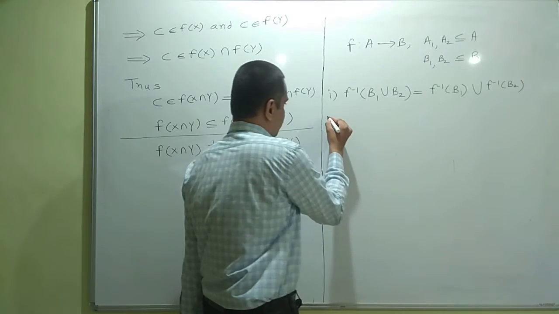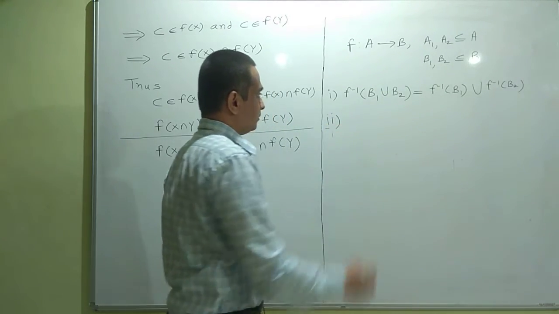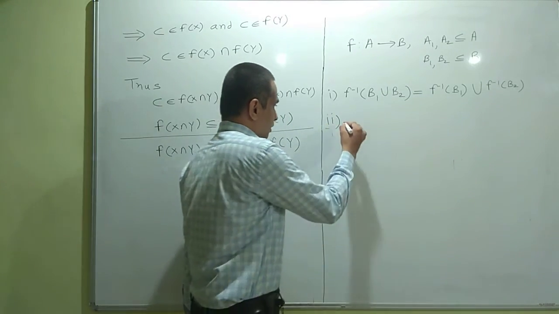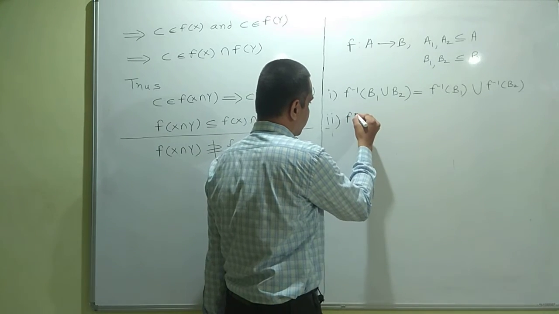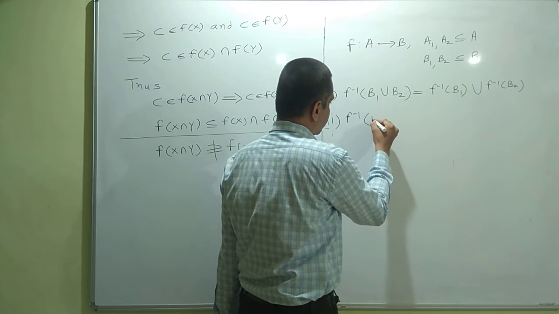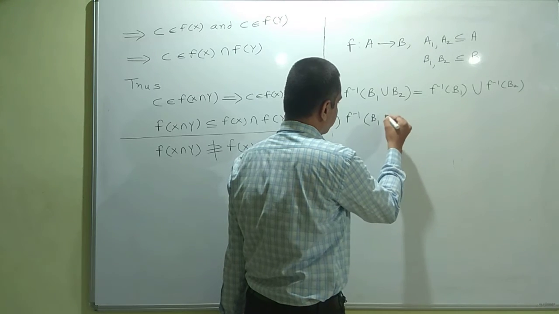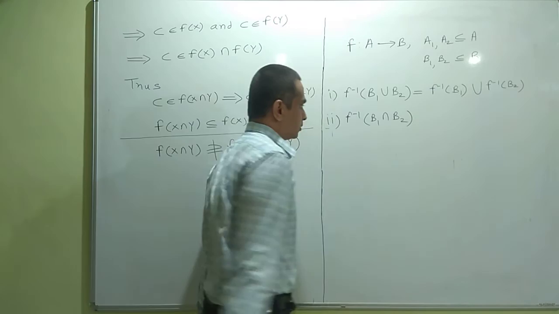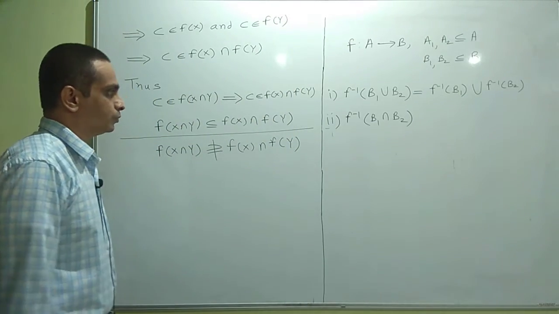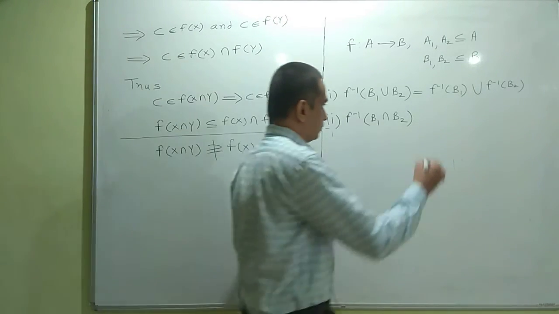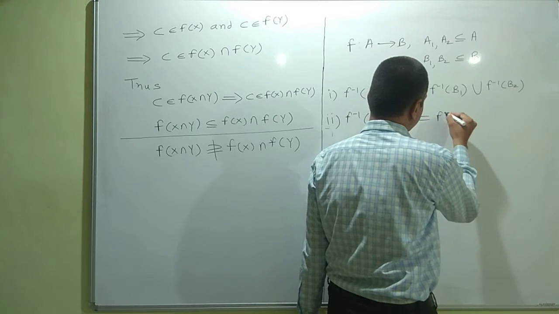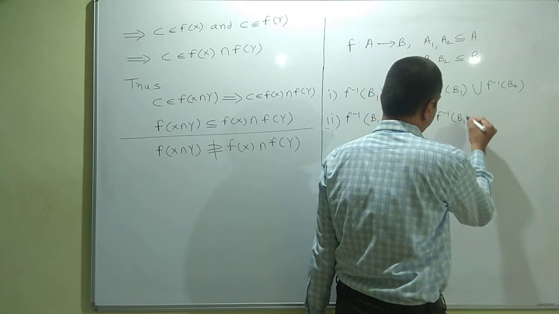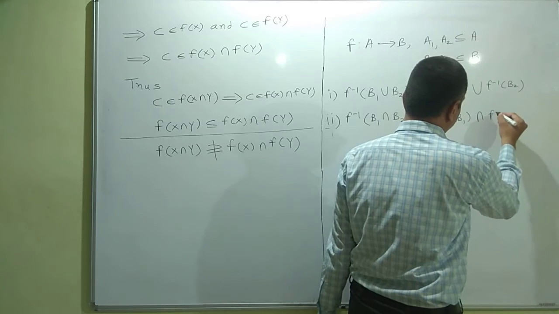Second statement, unlike for regular image, the intersection is preserved under inverse image. So F inverse of B1 intersection B2 is equal to F inverse of B1 intersection F inverse of B2.